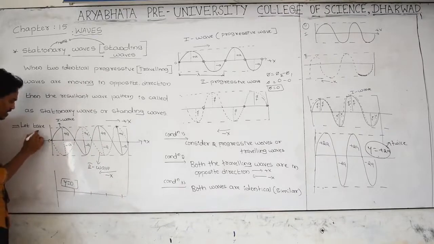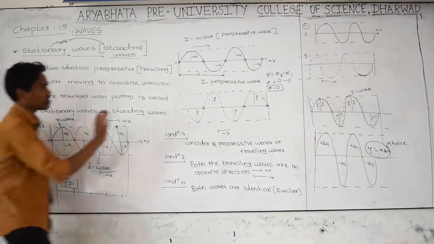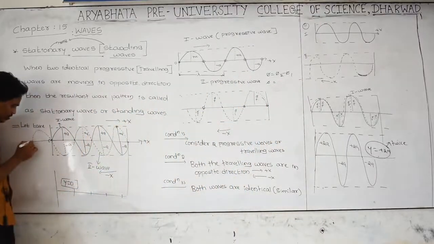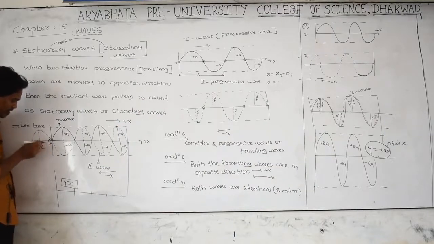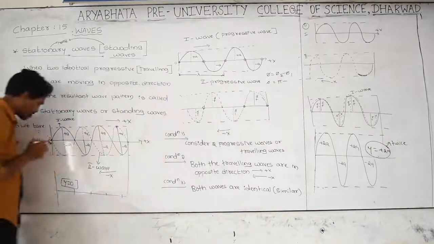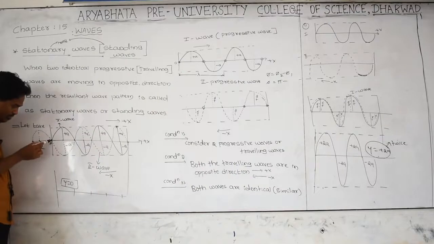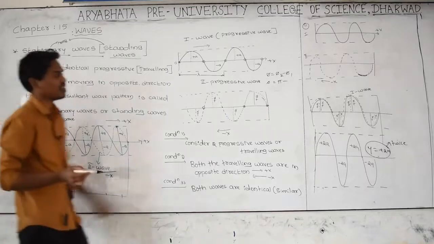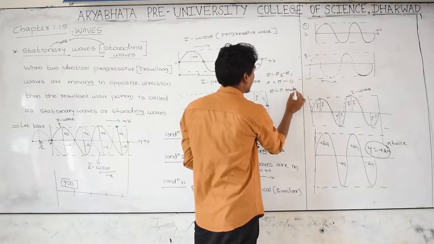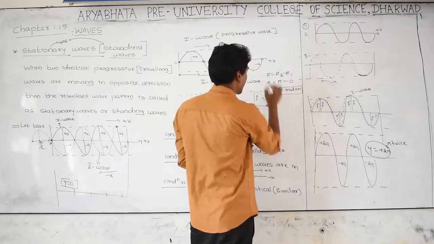Let us take the second wave as I am considering it like this. It is not 0 degrees. For the second wave 0 degrees, here pi by 2, here pi. For the second wave at this point the phase angle is 180, but the phase angle for the first wave is 0, means 180 minus 0. Then the phase difference is equal to pi radian. Pi radian.